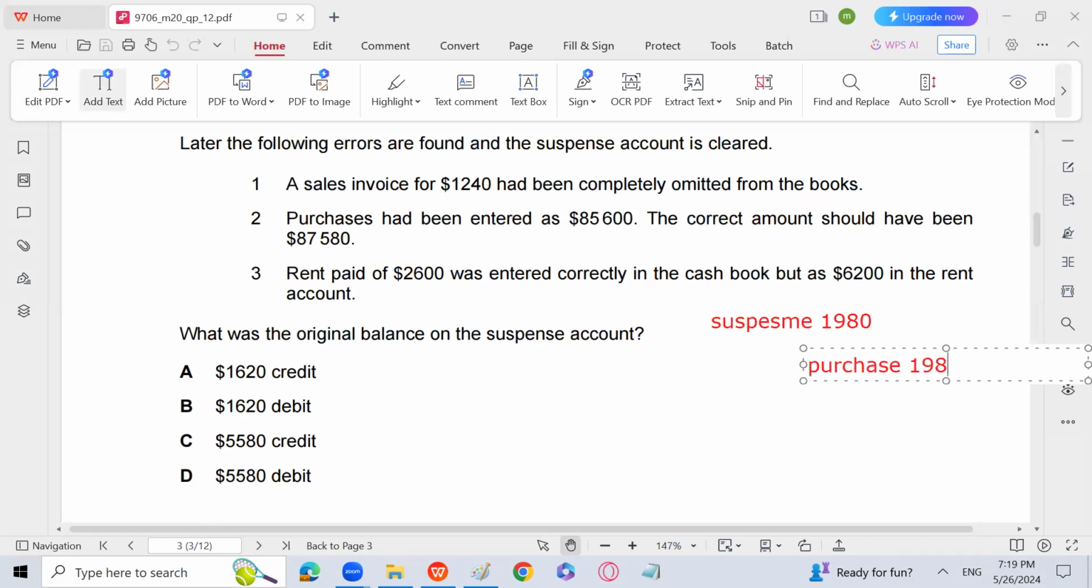Rent paid of 2600 was entered correctly in the cash book, but as 6200 in the rent account. So it means that we have recorded rent with an extra amount again. Rent is going to be credited by how much? 3600, and suspense is going to be debited by 3600. Suspense debit and rent credit.